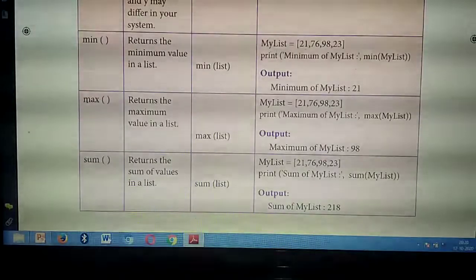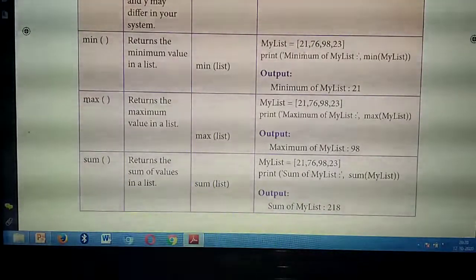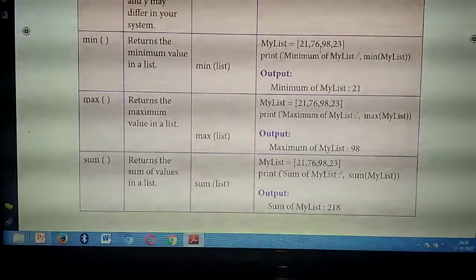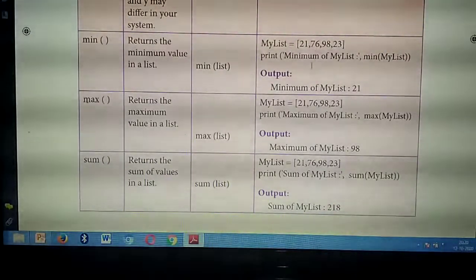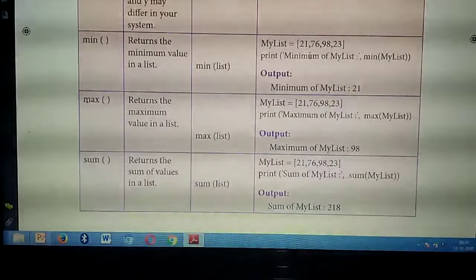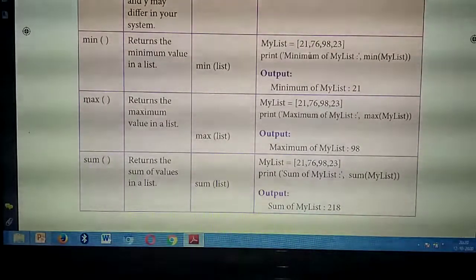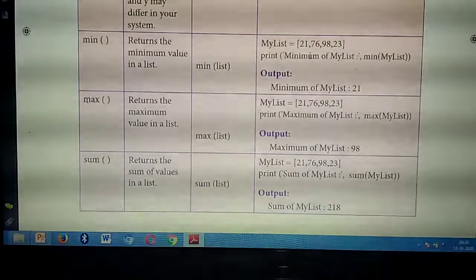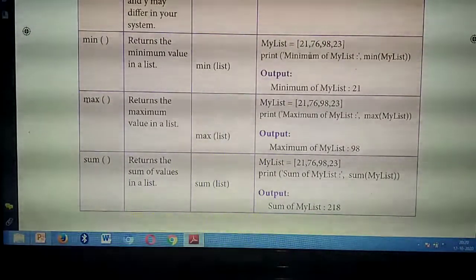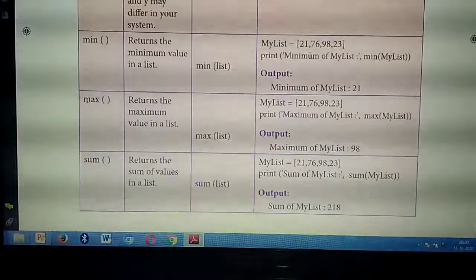Okay. See the example. They have given my list equals to, inside the list they have given a lot of numbers. Each number needs to be separated with commas. Okay. So, already you have studied list. So, the list values need to be enclosed in square brackets and values need to be separated with commas. I think you have studied this already in the second chapter.